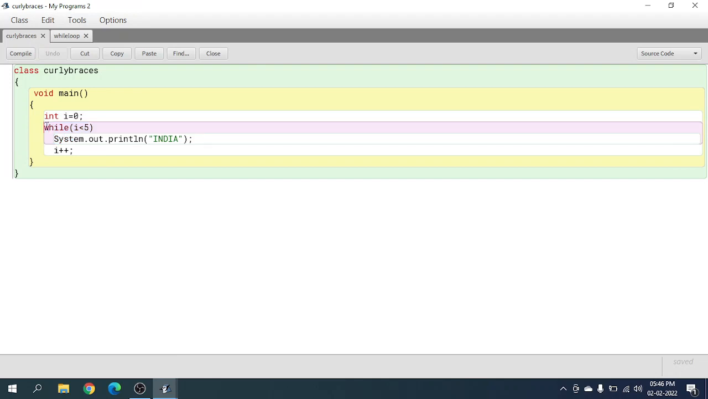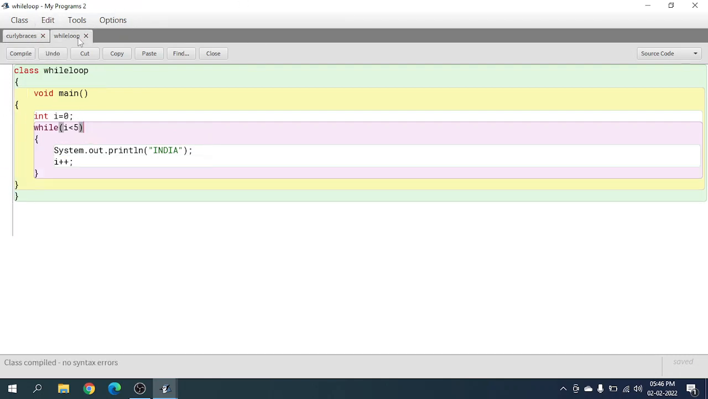If you put the curly brackets, then only I plus plus will happen, then 1 will be added to I, and the loop will be executed another 4 times to print India. Otherwise India will be printed infinitely, which I don't want to show you, or my BlueJ will stop responding. But I will have to show you. Okay, compile.